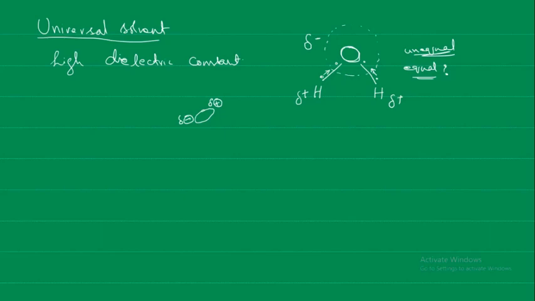So in this way there is a dipole formation. There are two poles of partial charge that have been formed. Now because of this, it is having a high dielectric constant. It is able to dissolve the ionic substances, and it is able to dissolve many of the different types of compounds.